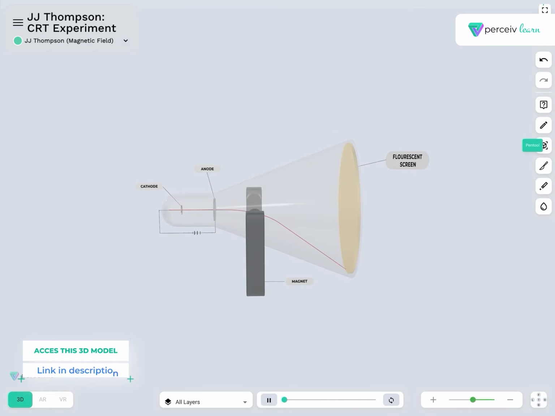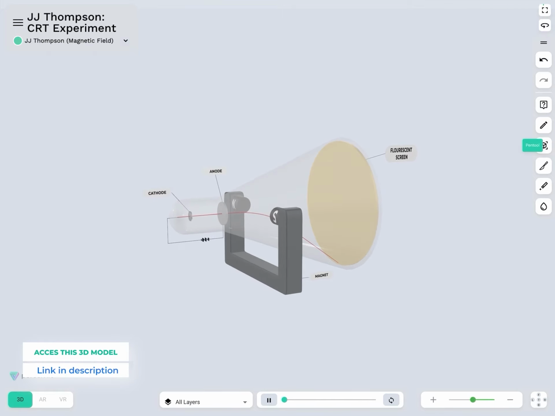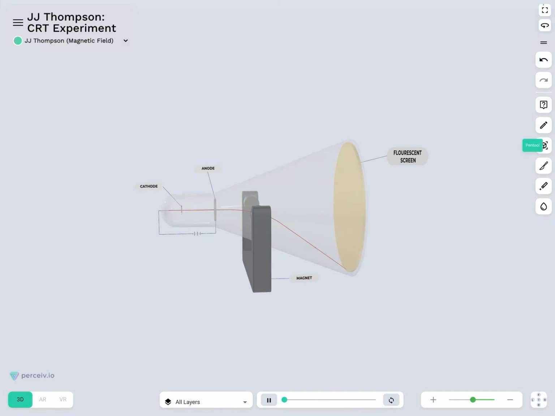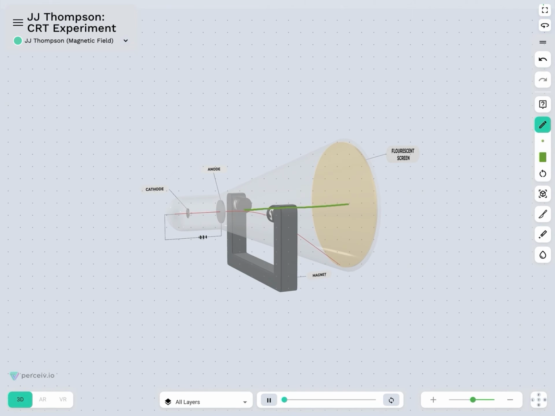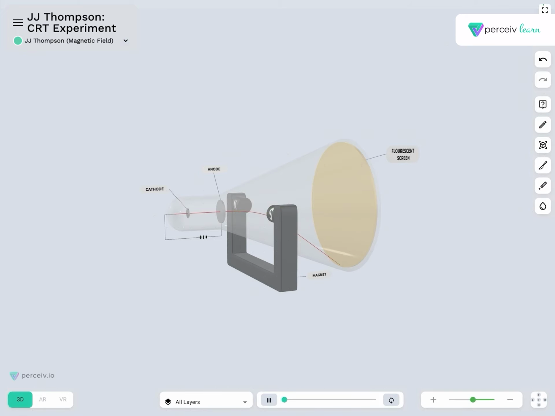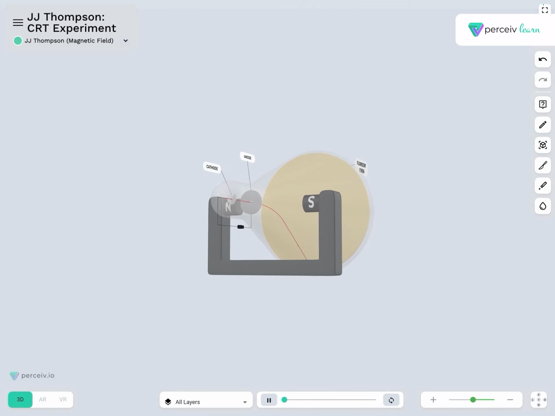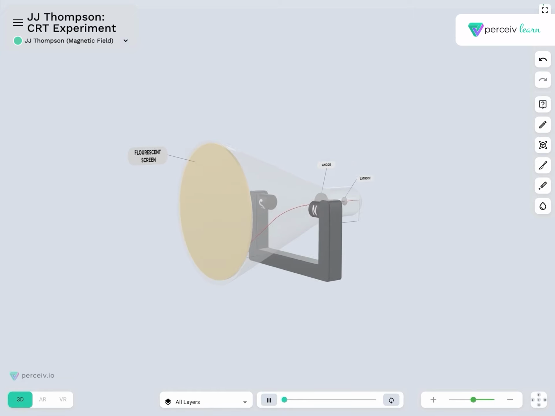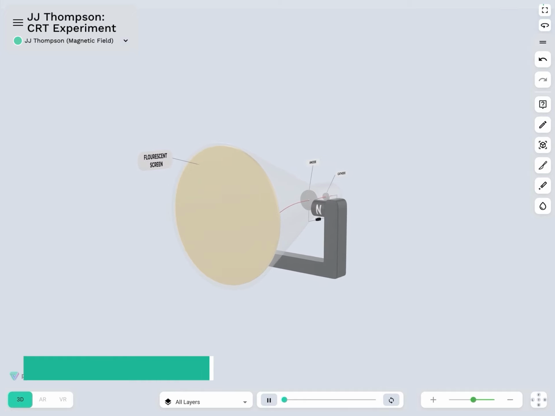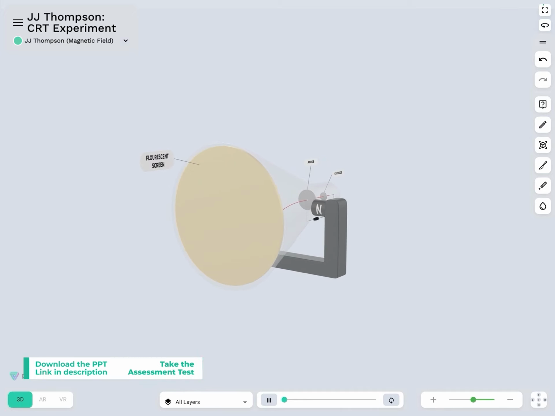And to his surprise, he found that, in a similar fashion as with the electric plates, there was again deflection in the cathode ray particles. Instead of going straight, or going upwards, this time it bent downwards. So definitely there is a change. And once he reversed the polarity, so now you can see that we have south on the right-hand side and north on the left-hand side, but he reversed the polarity. In that case, he found that the direction of deflection was not the same as it was previously.